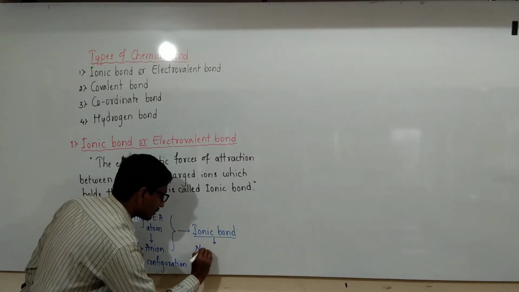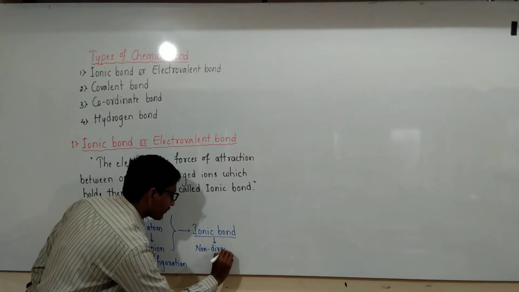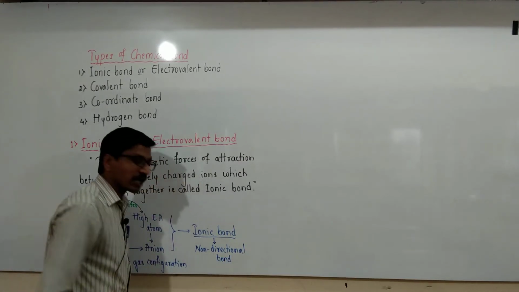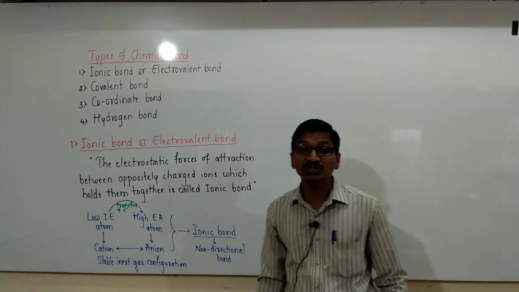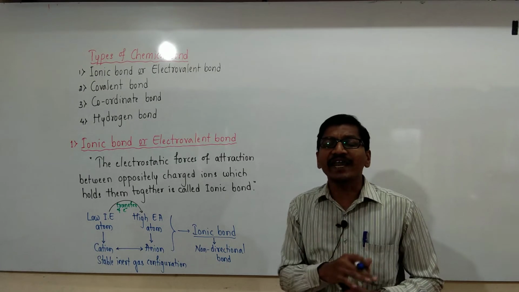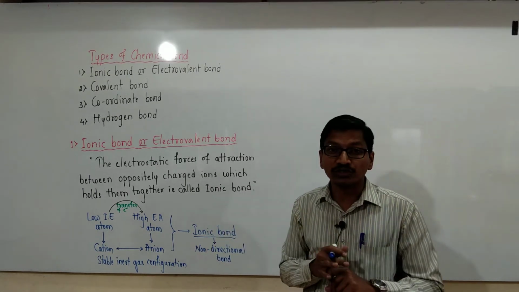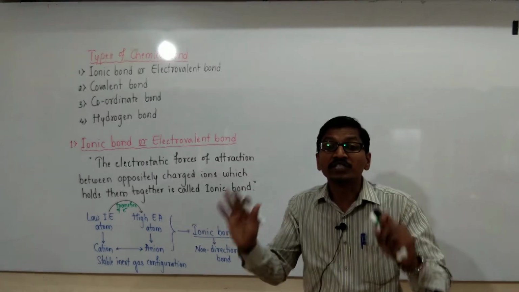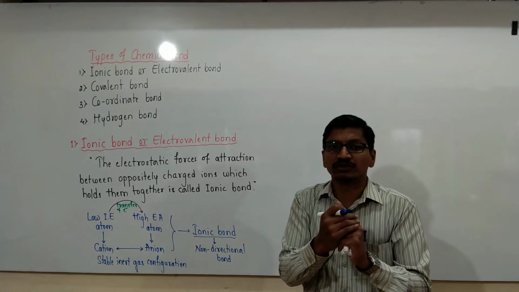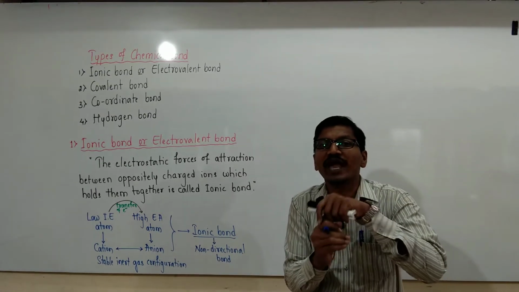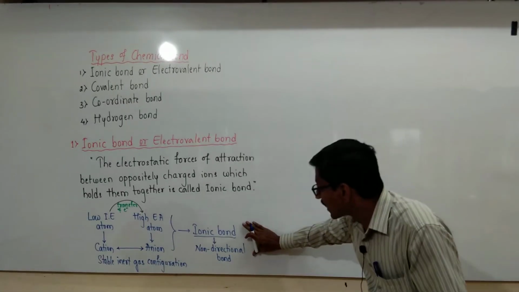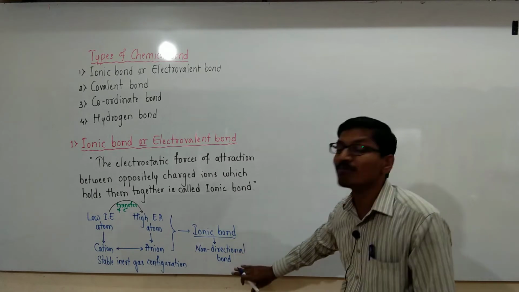This is a non-directional bond. This ionic bond is also called a non-directional bond because there is no fixed direction in space among the ions. These ions are attracted in all directions. Cations are surrounded by anions, and anions are surrounded by cations, so they are attracted in all directions, and this ionic bond is also called a non-directional bond.